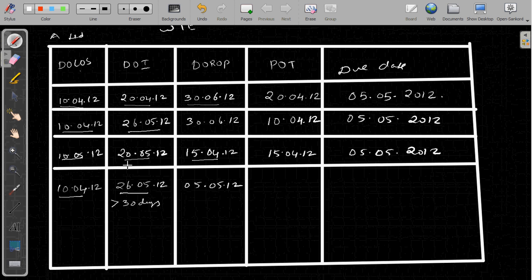That will compare date of completion of service or date of receipt of payment, whichever is earlier. In this case, completion of service is 10th April, receipt of payment is 5th May. So whichever is earlier, 10th April will be the point of taxation, and the due date will be 5th May 2012. So this is the basic understanding of rule 3.